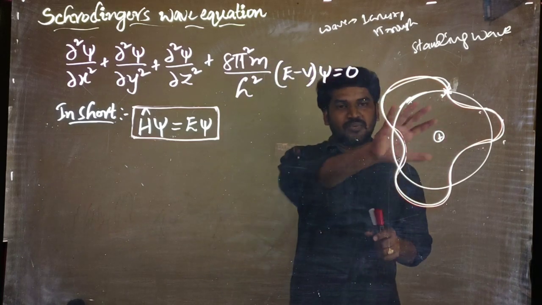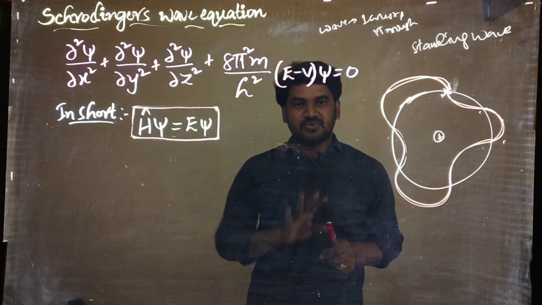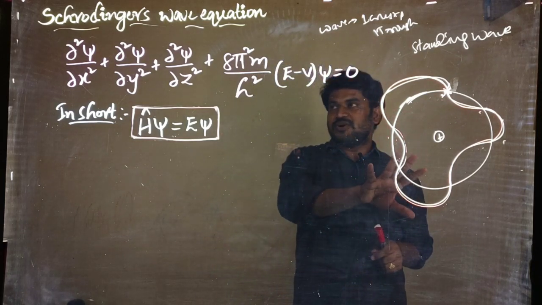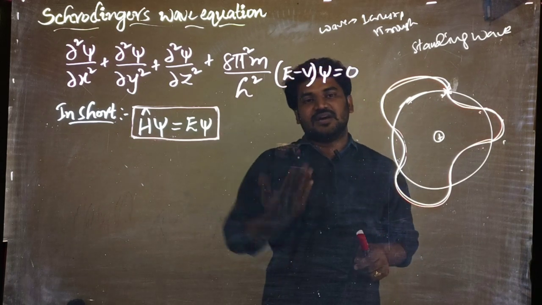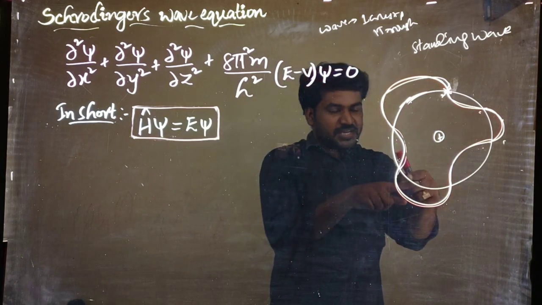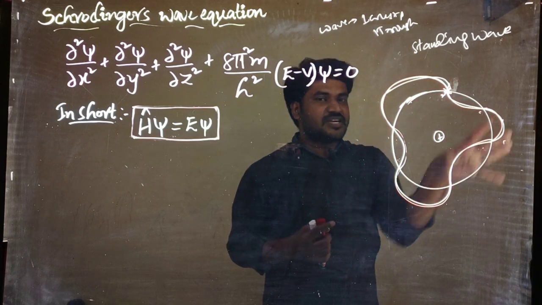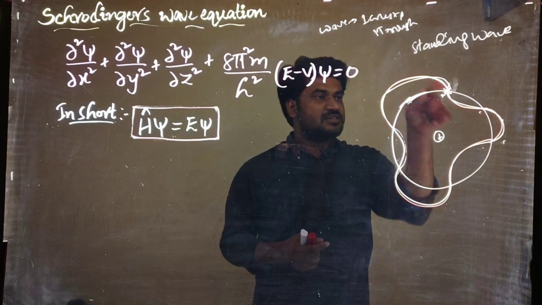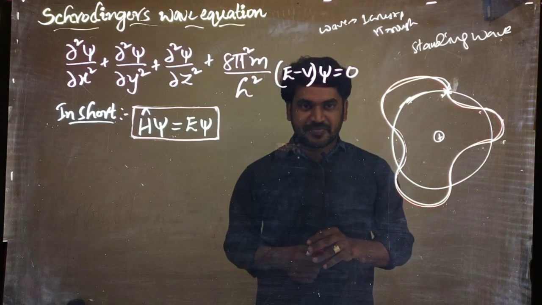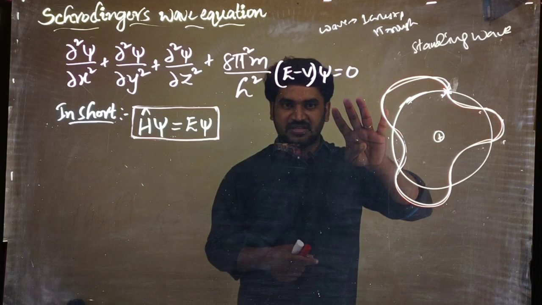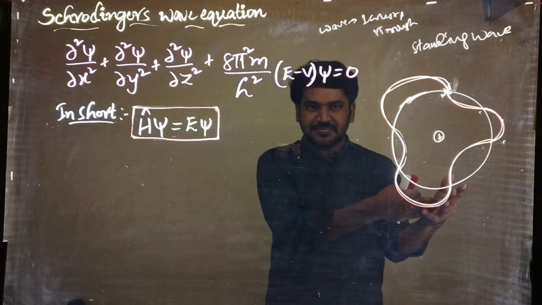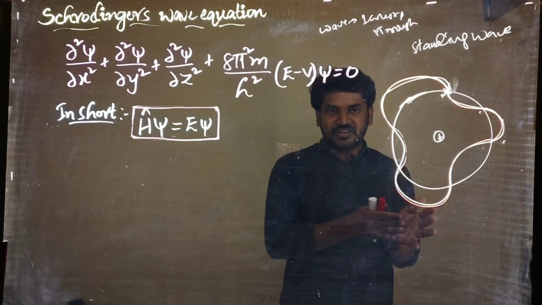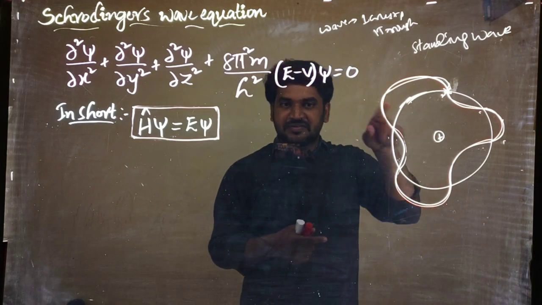Quantized means some amount we are giving, like 1 h mu, 2 h mu. In this Schrodinger wave model, this particular wave has certain energy. How much? One wavelength, second wavelength, and third wavelength: three wavelengths are there in this wave. That means you can find the energy of the wave by the formula E equals h mu, the energy of a wavelength.